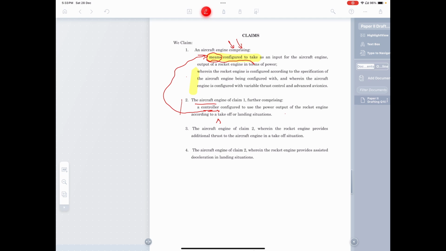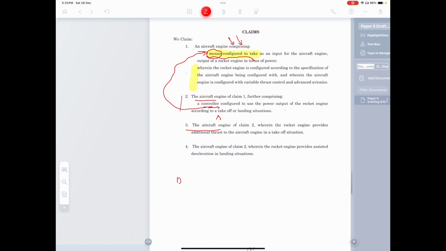Claim number three. Now, when you're drafting this particular claim, claims 2, 3, and 4 are dependent claims, and claim 1 is an independent claim. What this tells you is that claim 1, the claim that does not depend on any other claim, is an independent claim.